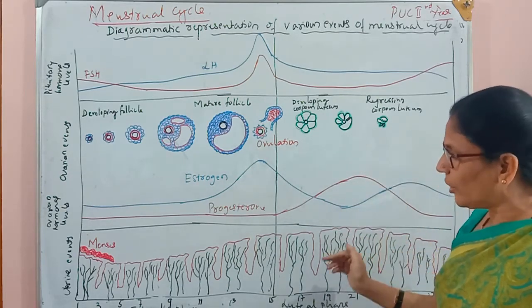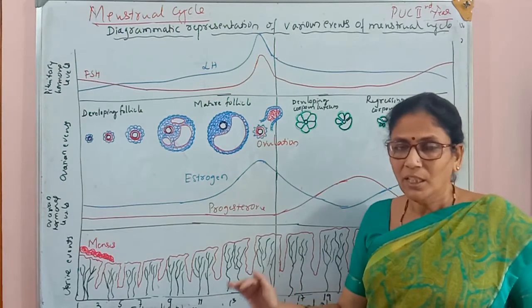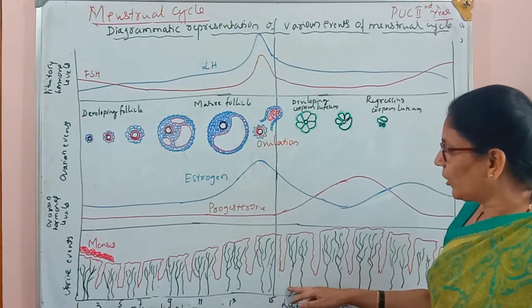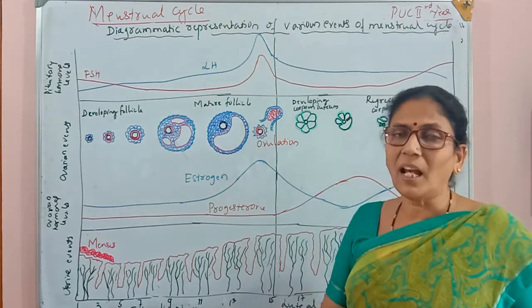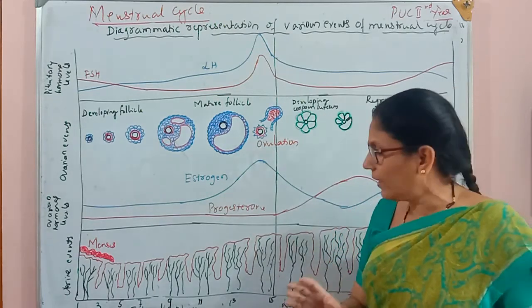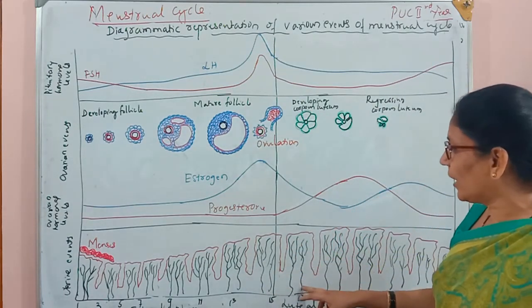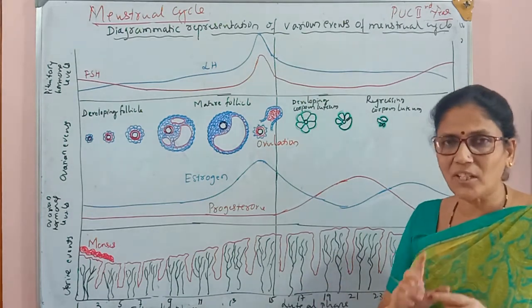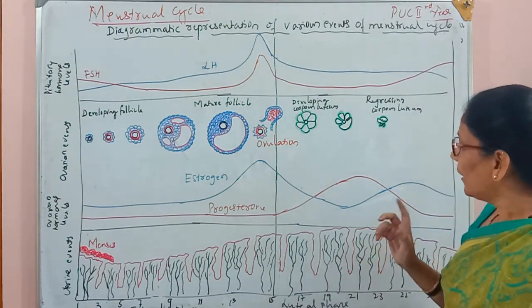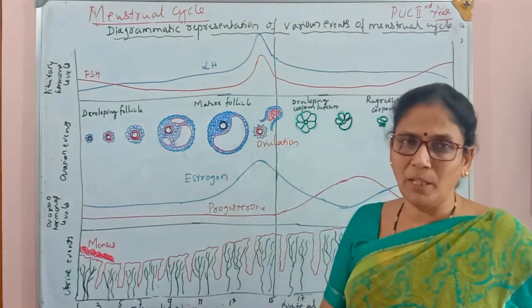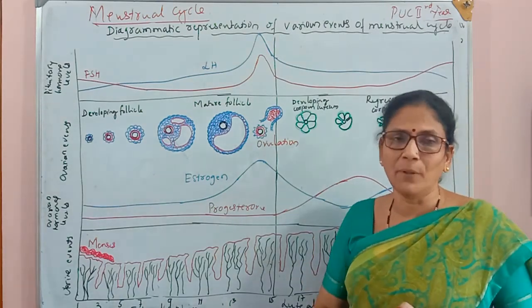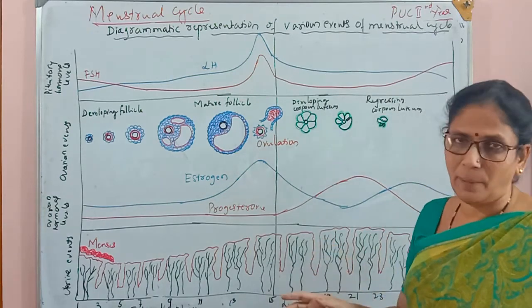At the same time, in the uterus, the uterine epithelial cells are vascularizing and thickening, and the uterine glands are enlarging and coiling and secreting mucus and uterine milk, which will be used by the embryo during early development.